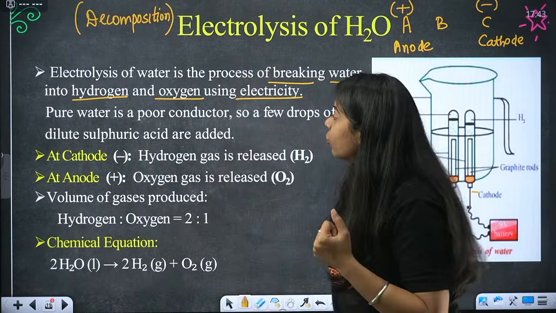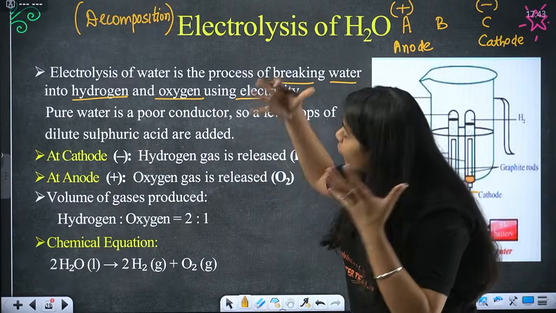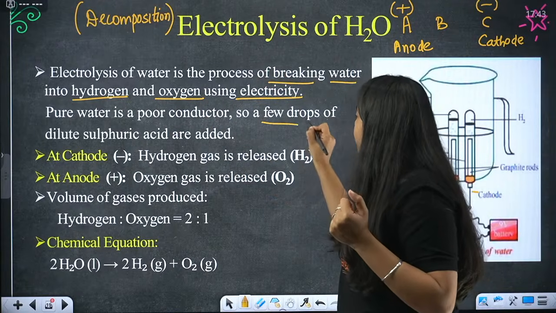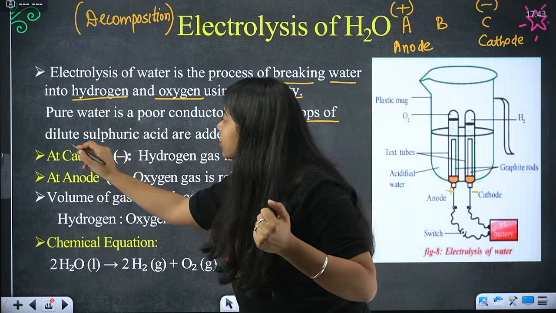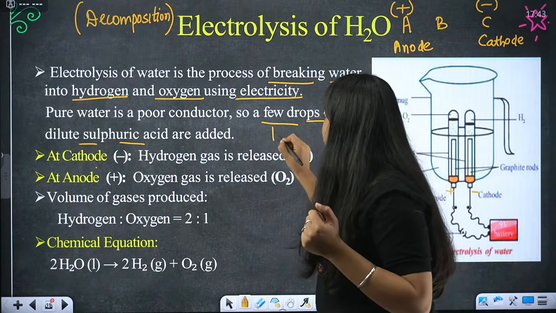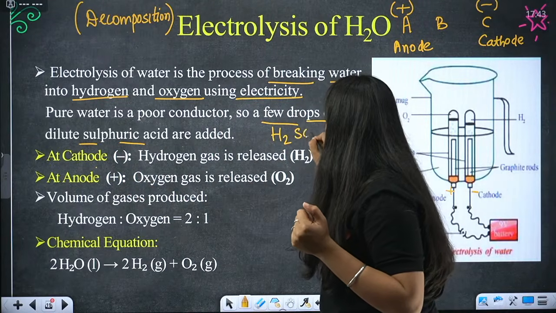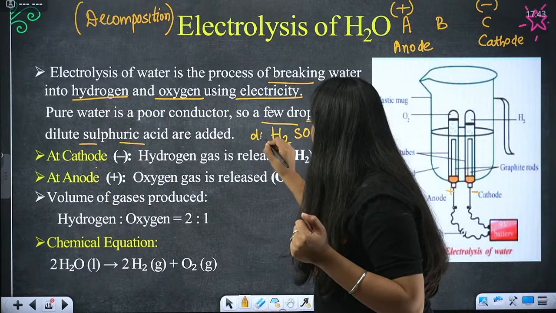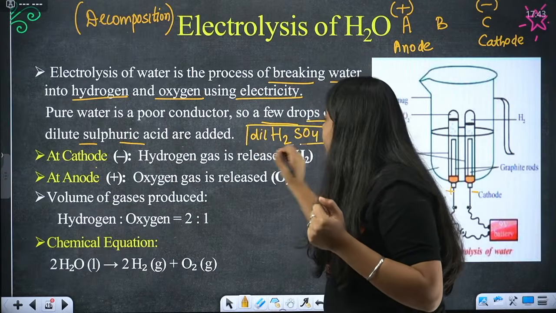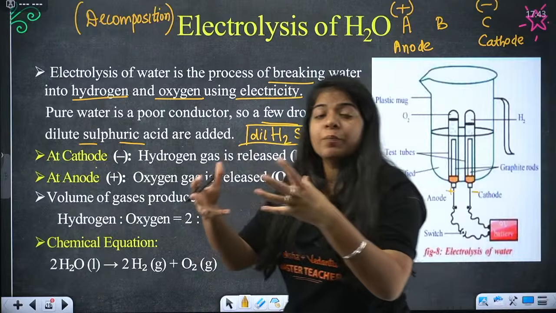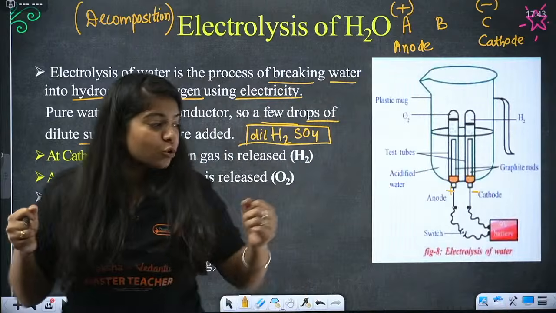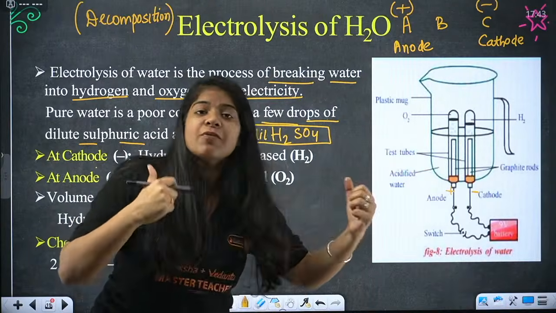So we add a few drops of dilute sulfuric acid, H2SO4, to make it a good conductor, so that the electricity actually passes through our water.